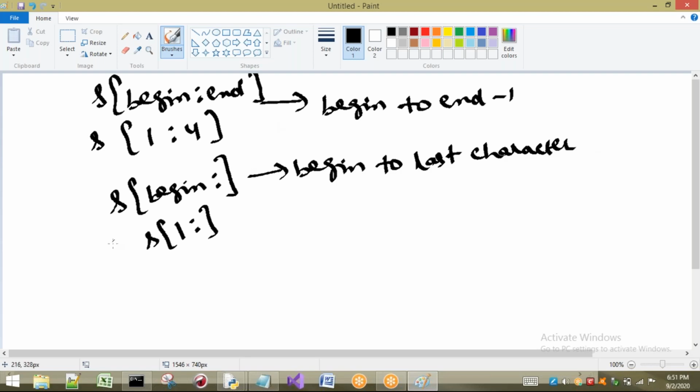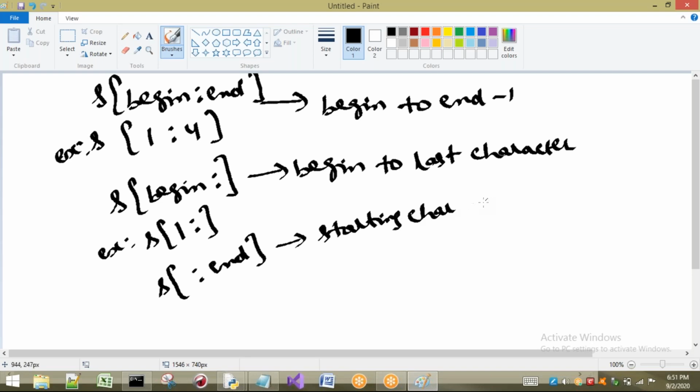Next, one more case I will consider. If you are not going to take begin, and you take end directly, as begin is not specified here, it will take from the starting character to n minus 1 value or index. For example, s of colon 4. What is the value up to? It will take only up to 3. From starting to 3 it will take. So you have to understand these concepts.